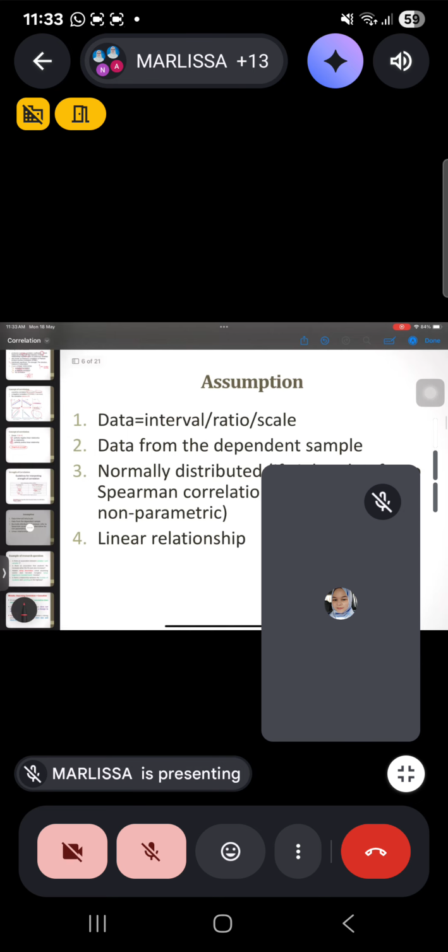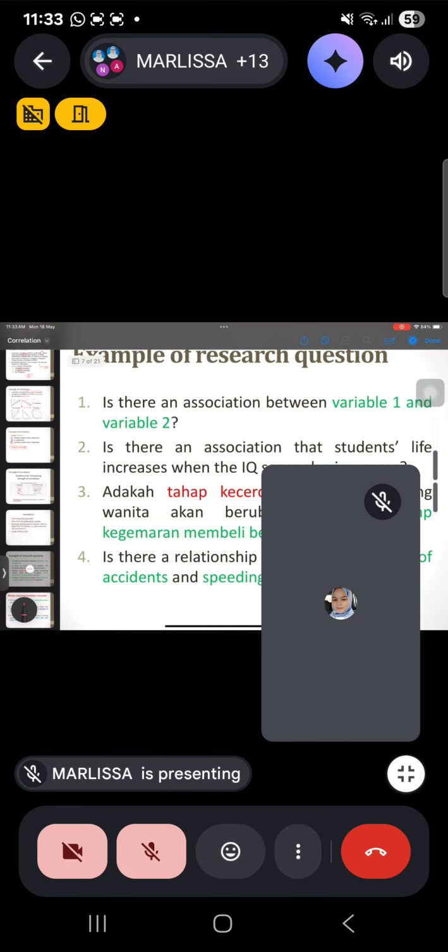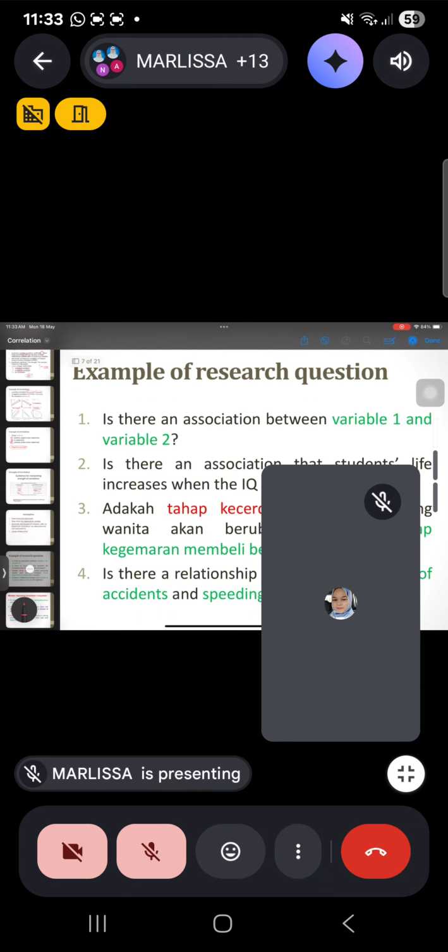So like I said before, for all statistical analysis, we have assumptions, as usual. The data should be interval and ratio, should be from the dependent sample, it should be normally distributed, you have to test for the normality, and it needs to have a linear relationship. Okay, a linear relationship.